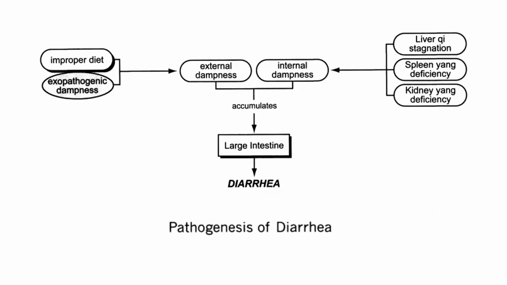From the left, if there is an improper diet or exopathogenic dampness, this is an external dampness. On the right, if there is liver Qi stagnation, spleen yang deficiency, kidney yang deficiency, this results in internal dampness, which accumulates in the large intestine and results in diarrhea.